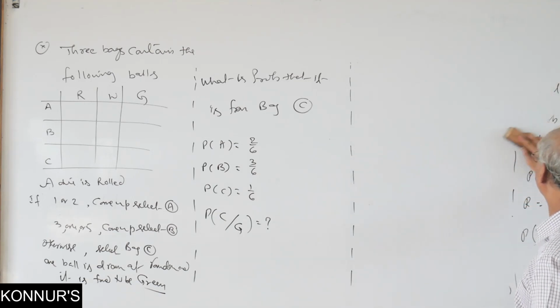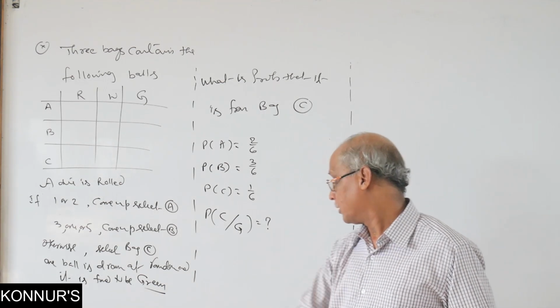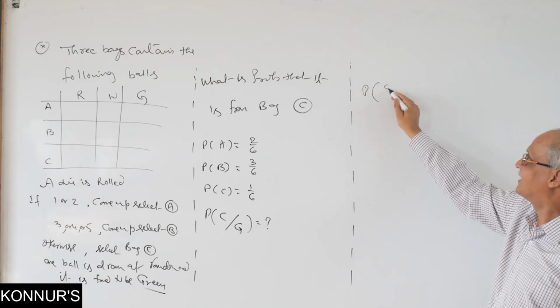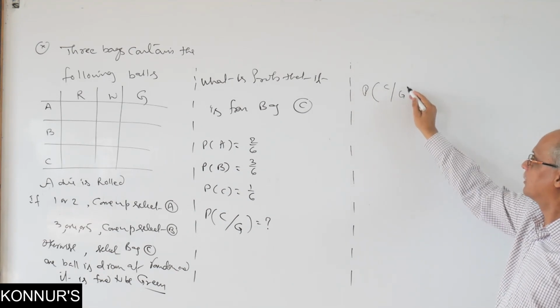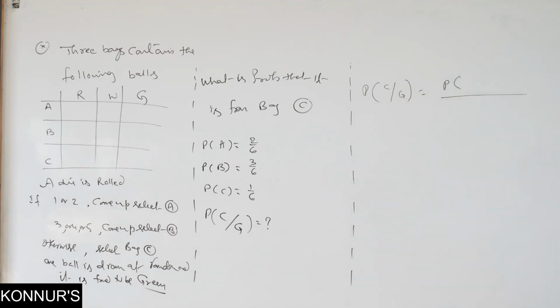So called reverse probability. Okay. What is the expression we have to write? First numerator is favorable, denominator everyone. Now I write here the probability of bag C after noticing that it is a green ball is the same as: go to first numerator is favorable. Go to C first. In that C bag, what is the chance of getting green?